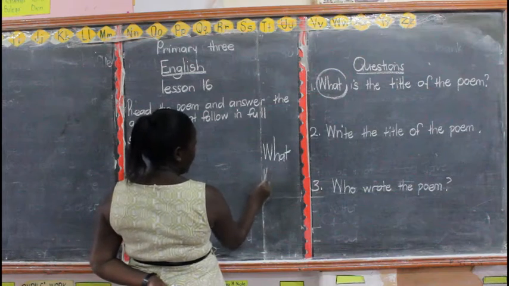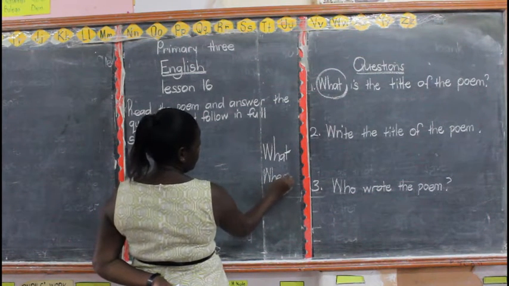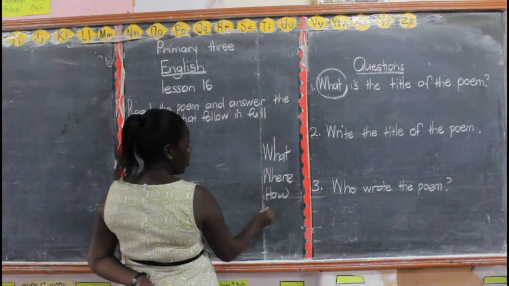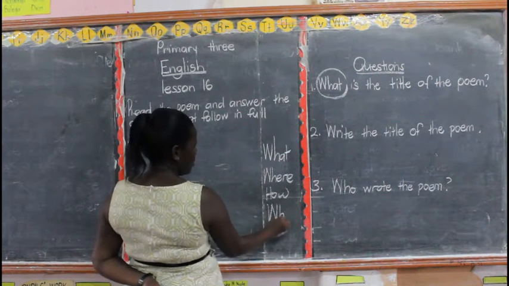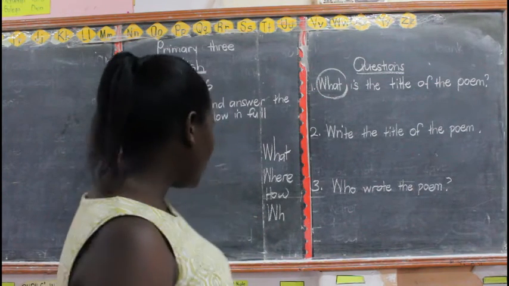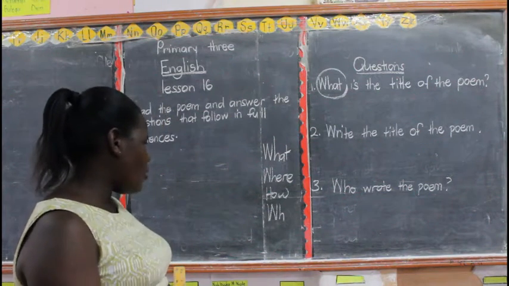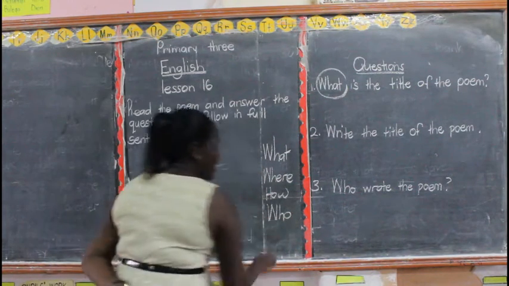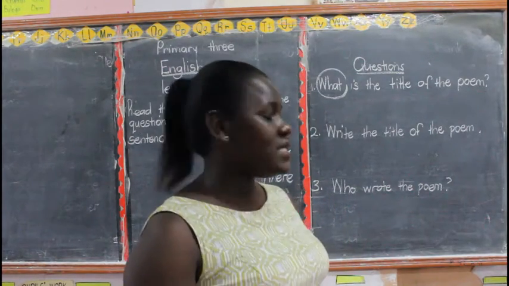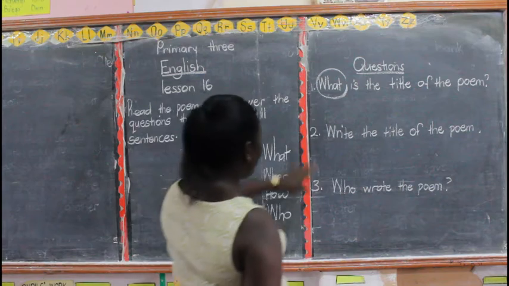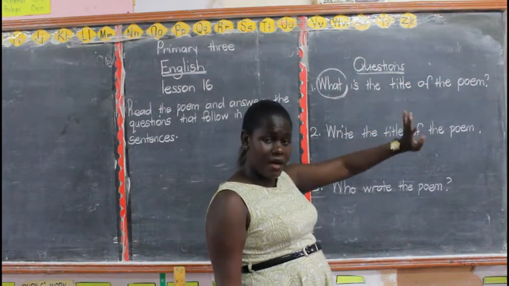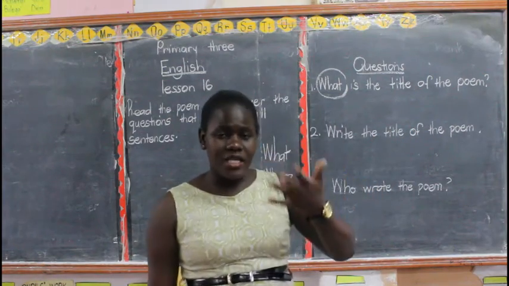What? Where? How? Who? And others. And so on. What, where, how, who, they have to end with a question mark, and you have to write in a full sentence. Now look at number 1. What is the title of the poem? Can you try that? Remember, we are doing tests now.